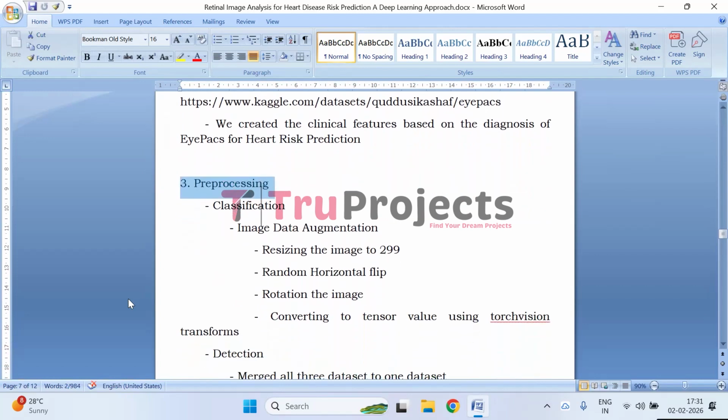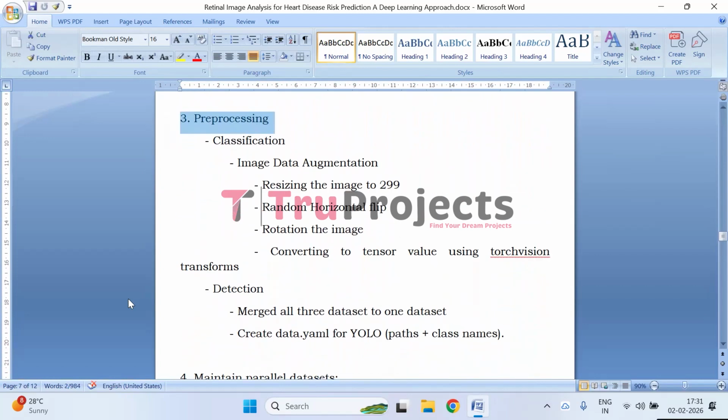Next, pre-processing. This module prepares the data for effective training of deep learning models and is divided into two branches. One, classification pre-processing, and then detection pre-processing. First, for classification, image data augmentation techniques are applied to improve model generalization. Images are resized to 299 by 299 format, randomly flipped horizontally, rotated, and converted into tensor format using Torch Vision transforms. These steps help the model handle variations in image orientation, scale, and lighting.